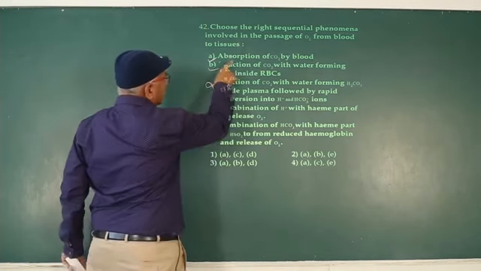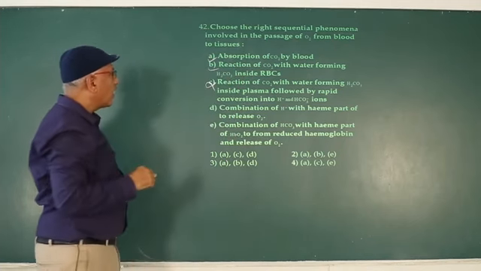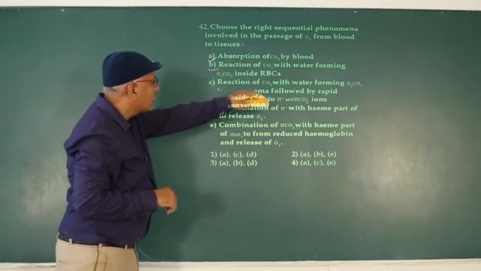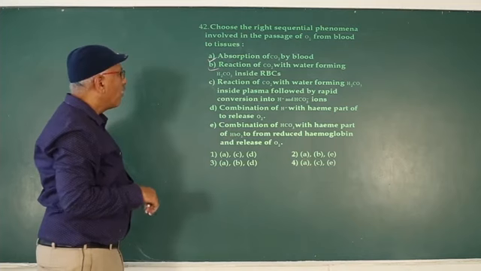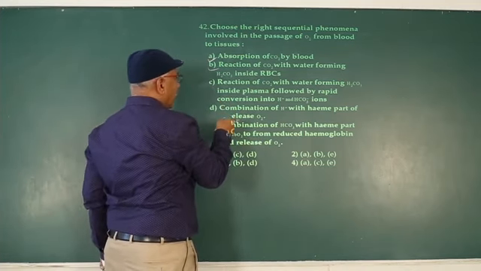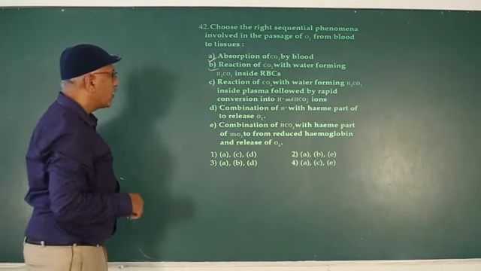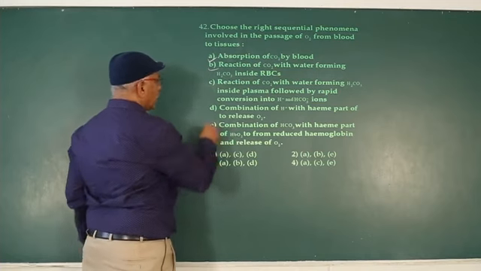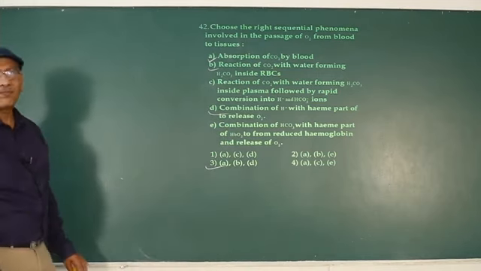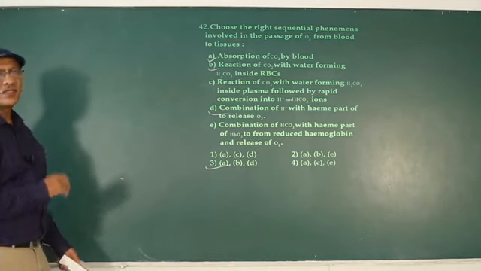The sequence is absorption of CO2 by blood, reaction of CO2 with water forming H2CO3, reaction in plasma followed by rapid conversion, which is not applicable, and combination of hydrogen with heme part to release O2. So A, B, D, that is the third option. You have to read slowly, then you can easily understand the concept.